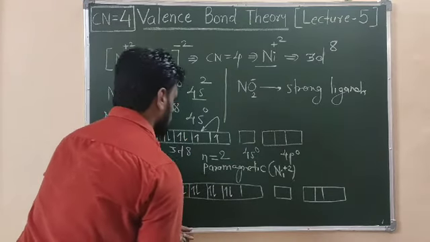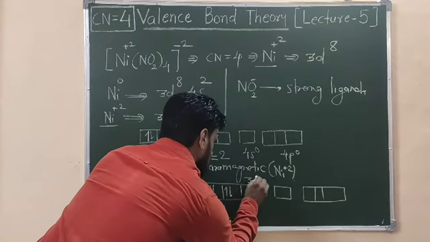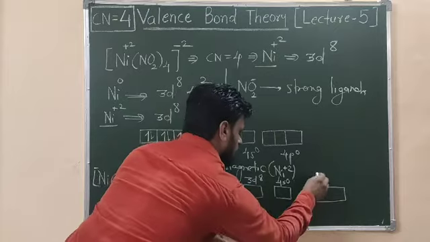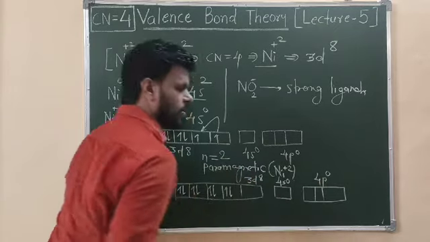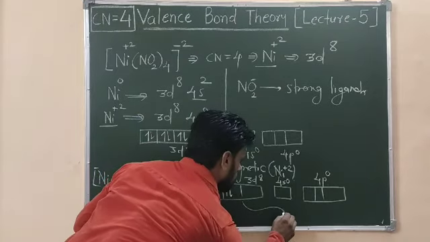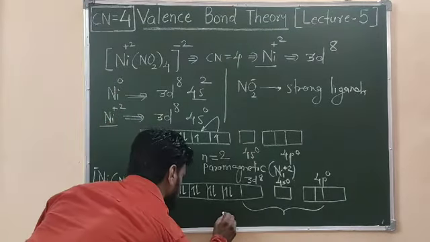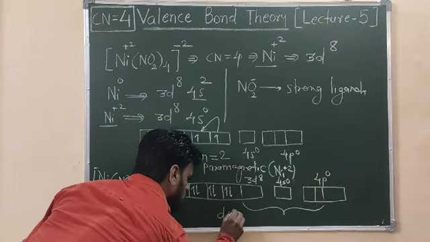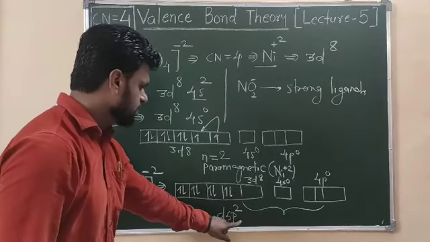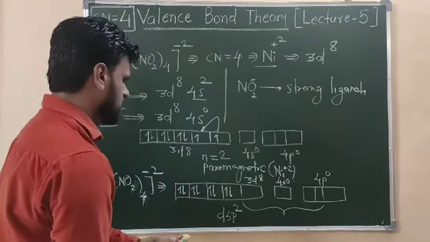So I can now say that this is 3d8. It was 3d8, and now this is a 4s0, and this is a 4p0 orbital. So 1, 2, 3, 4. These 4 atomic orbitals of the metal undergo the process of dsp2 hybridization, and they will give 4 hybrid dsp2 orbitals, and these will now react with the